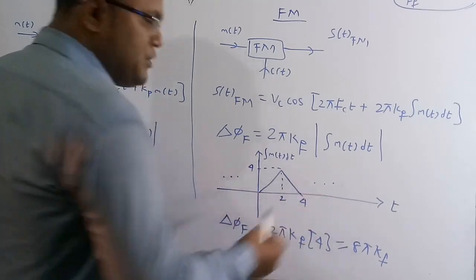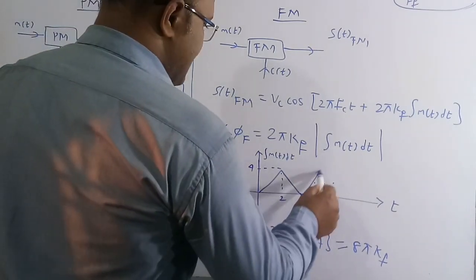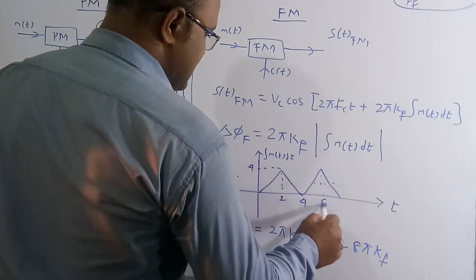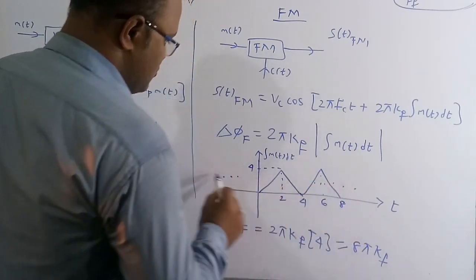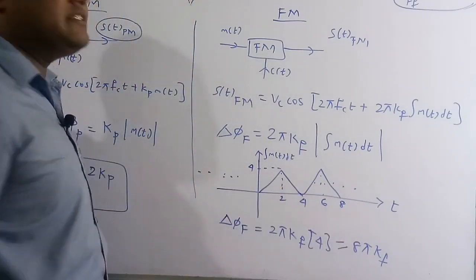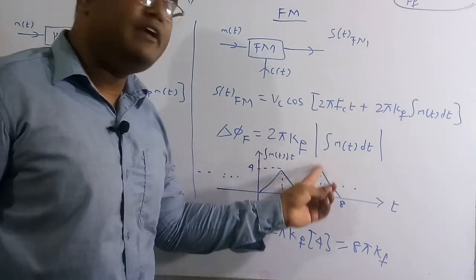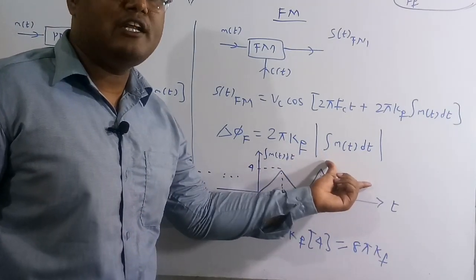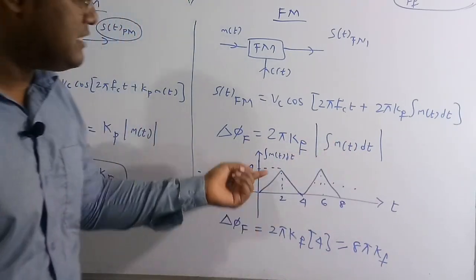So this is a periodic signal, right? So it is going to repeat again. This is 6, this is 8, so it goes on repeating. This is the same periodic signal, and this is its integration. Now we need to take only the positive peak value of the integration of this signal.